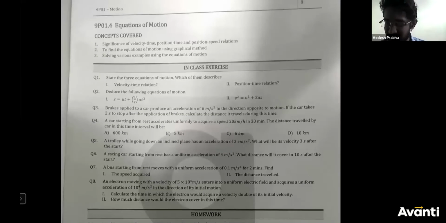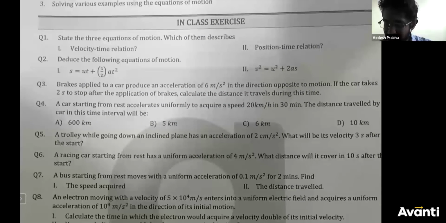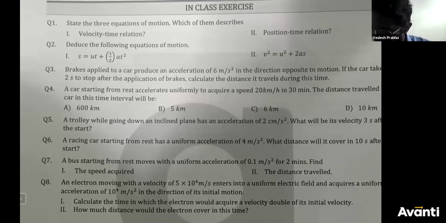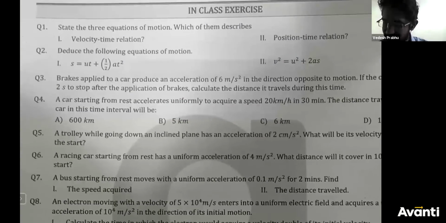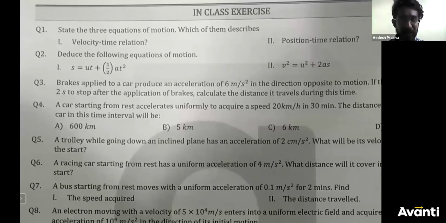This is based on the topic equations of motion itself. So let us try to solve question number 3.